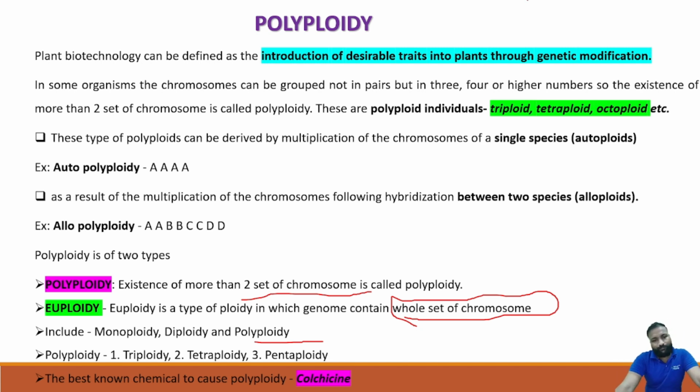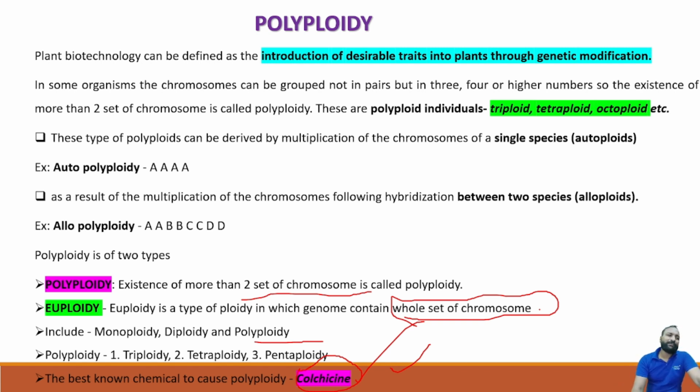To cause this polyploidy, we have some causative agents, maybe chemicals, environmental factors or other things. But the best example, which is frequently asked in our GPAT examination: which chemical is used to induce or cause polyploidy? Colchicine is the best example, the chemical still used to cause polyploidy. Clear? That's about polyploidy.